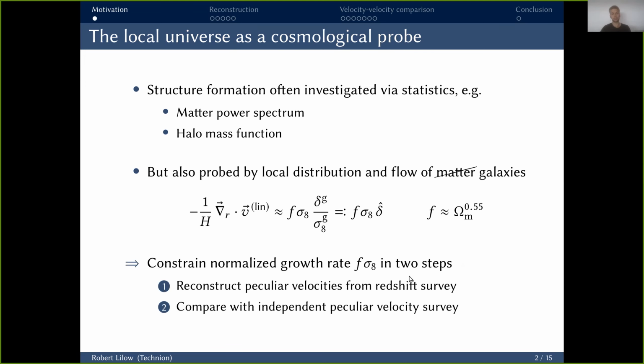And then this suggests to constrain this cosmological parameter combination f sigma 8 in two steps. First, we use a redshift survey from which we reconstruct this density contrast, and then use this relation to obtain the peculiar velocities, which still depend on this parameter combination f sigma 8. Then in the second step, we compare this reconstruction to some independently observed peculiar velocities to constrain f sigma 8.